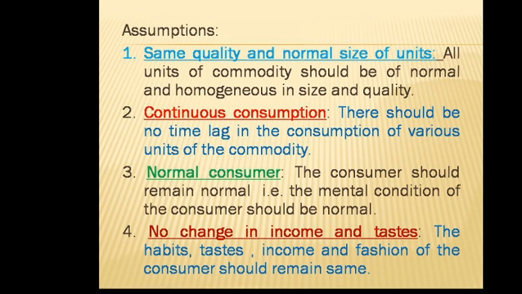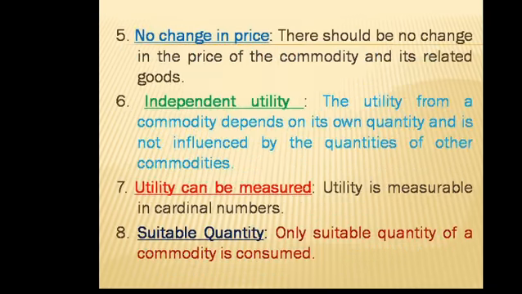The habits, taste, income and fashion of the consumer should remain the same. Number 5, no change in price. There should be no change in the price of the commodity and its related goods. Price should remain fixed.